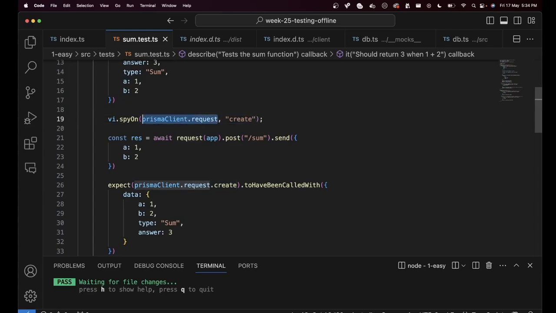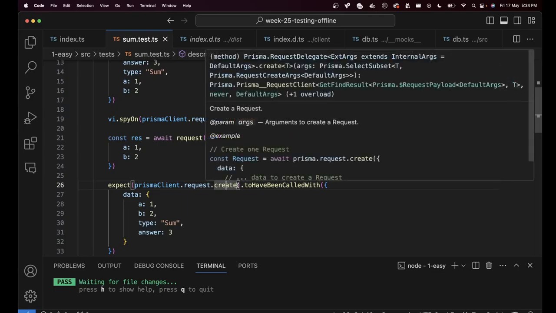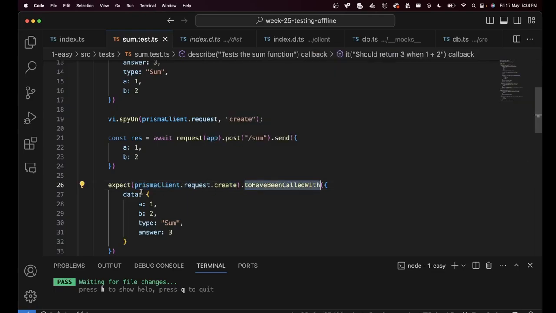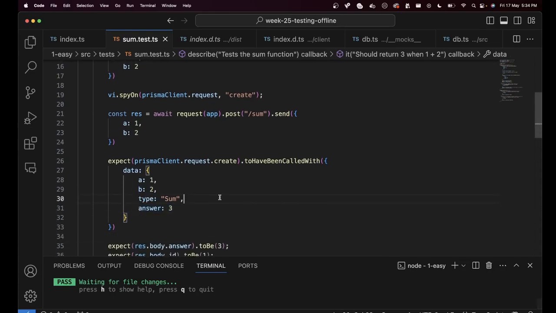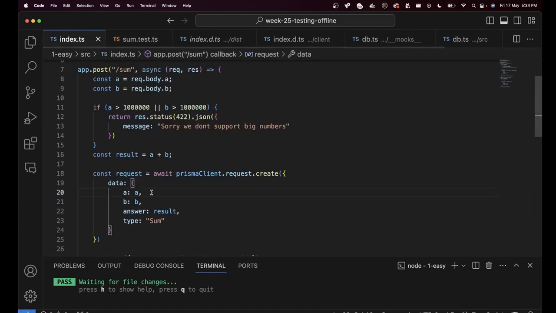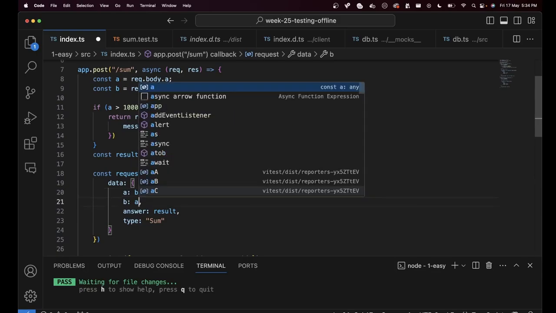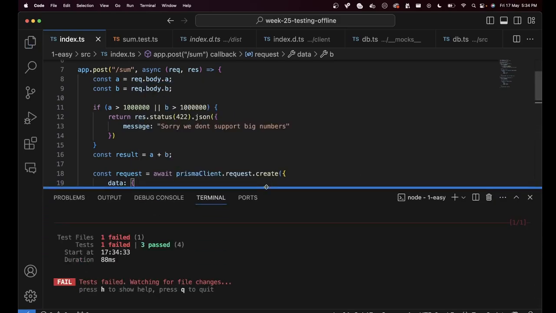You first have the top level object you want to spy on, and then you have the actual function that you want to spy on. And lastly here, we are expecting that Prisma client dot request dot create has been called with A1, B2, type sum, and answer 3. If you look at it, tests are still succeeding. But if I flip the inputs by mistake, if a developer makes this mistake, tests begin to fail.